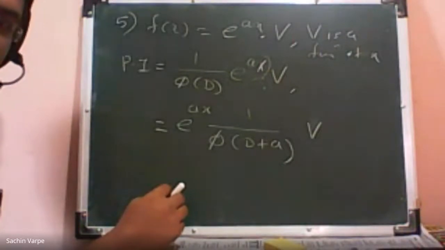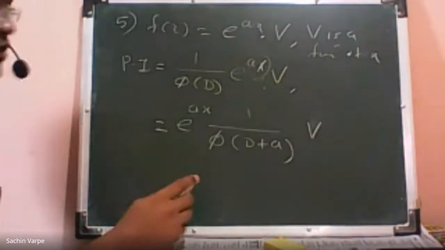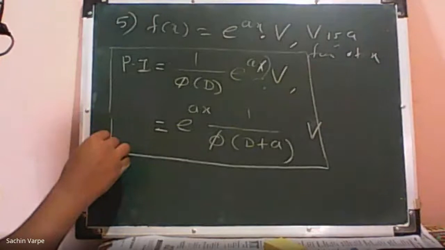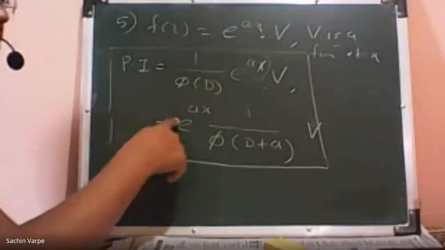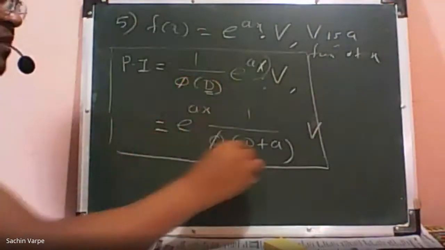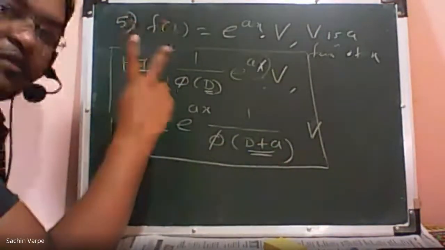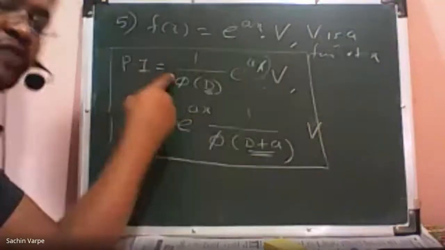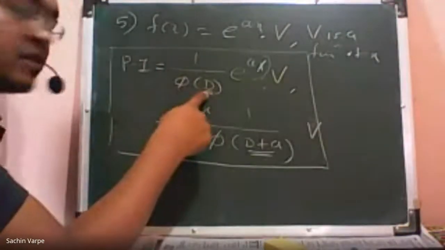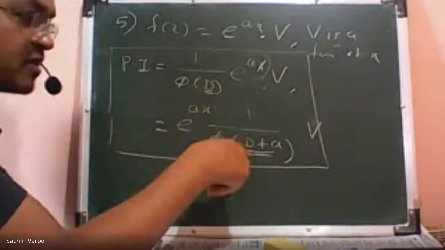This is my formula. What we are doing is writing the exponential function outside the operator and replacing D by D plus a. That is my keyword, in 2 steps: write the exponential function outside the operator and immediately replace D by D plus a.